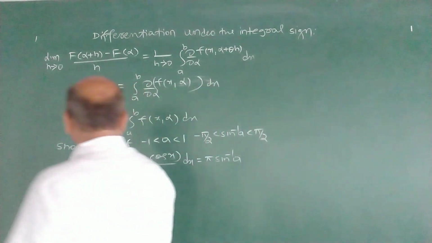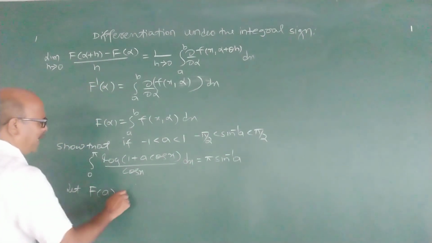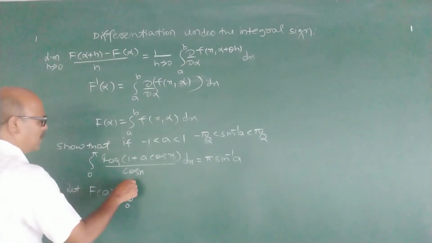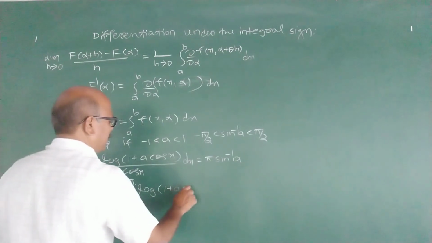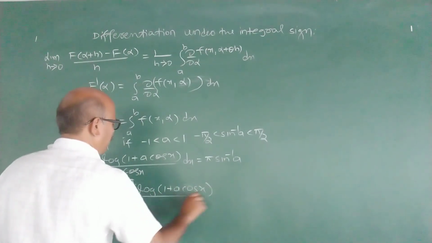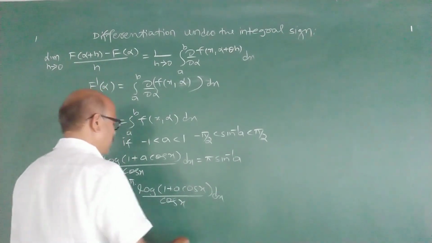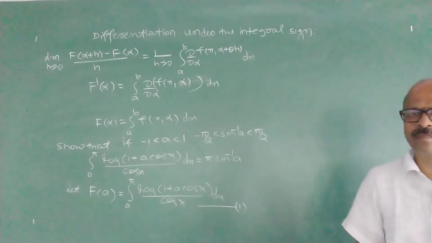What is the first step? Let f of a be, here a is called the parameter, f of a is integral 0 to pi log of (1 plus a cos x) divided by cos x with respect to x. Take this as 1. F of a is this.